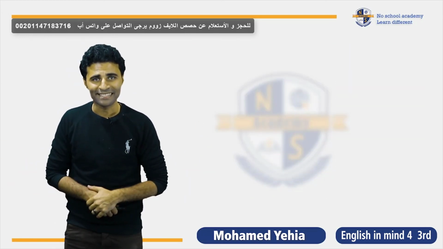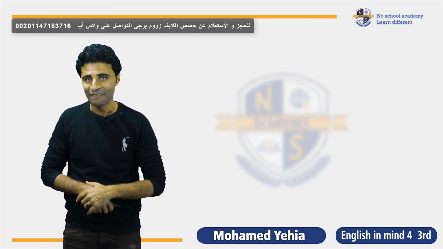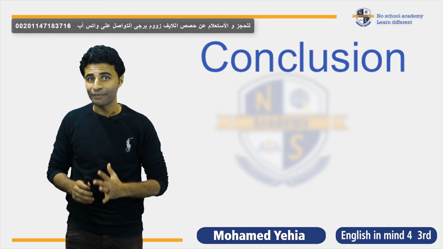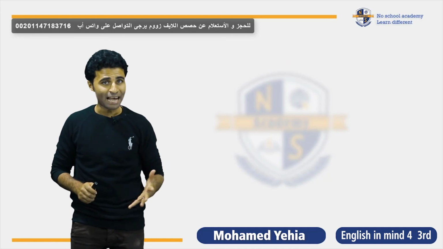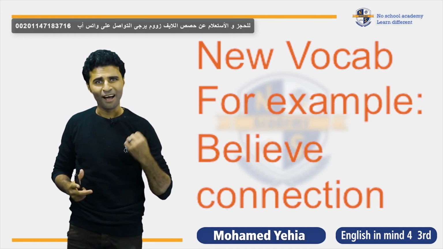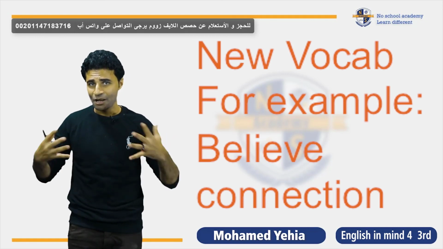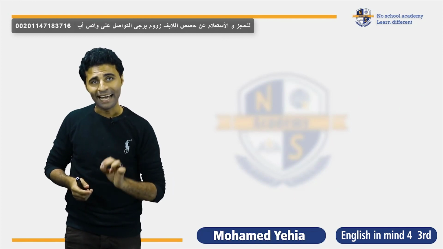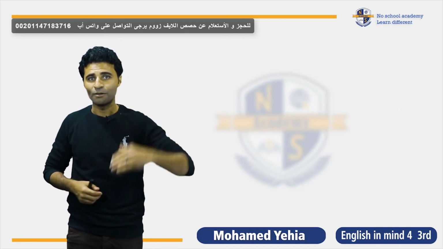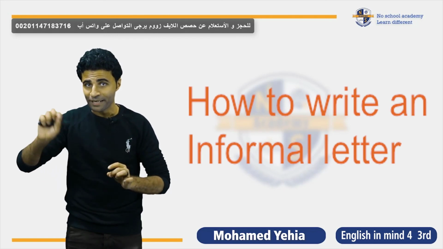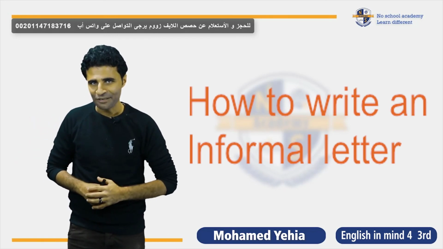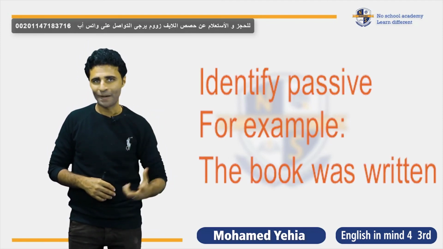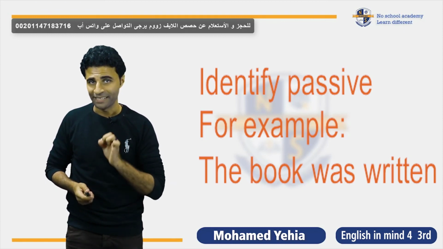Welcome back again, my dear students. We reached the end of our lesson today, but let's see the conclusion and what we learned today. Of course, at the end of any lesson, we have to define new vocab, like believe. I believe in you. I believe you can do it. Communicate. We have a connection between us. And also we have studied how to write an informal letter and the steps of writing the letter. Never forget your signature at the end, and never forget to invite me to your wedding party. And also we have learned active and passive, how to change from active to passive in any tense.